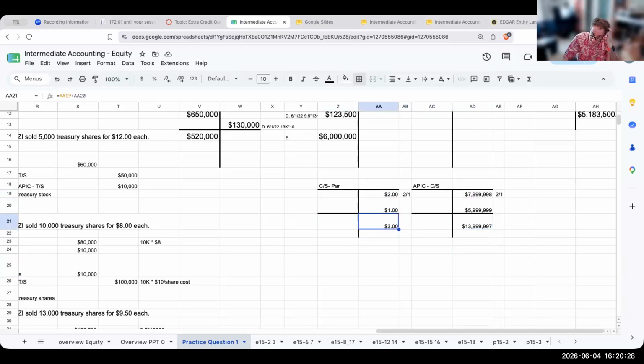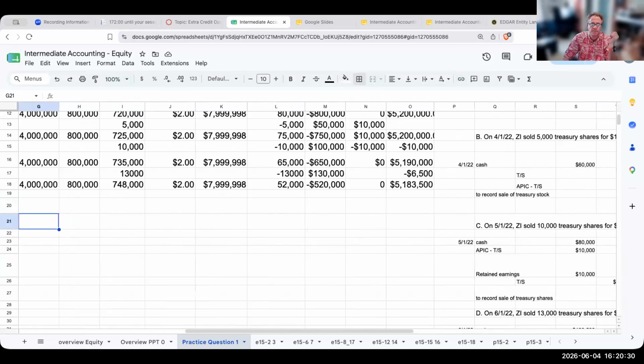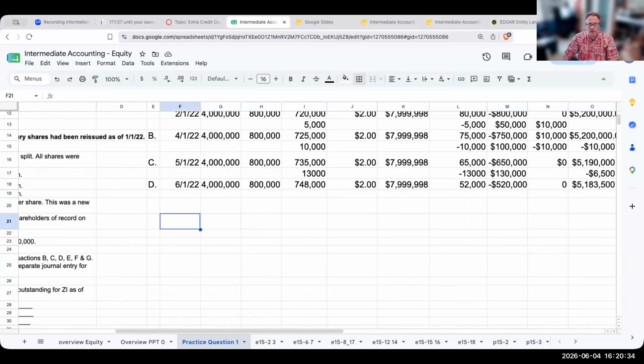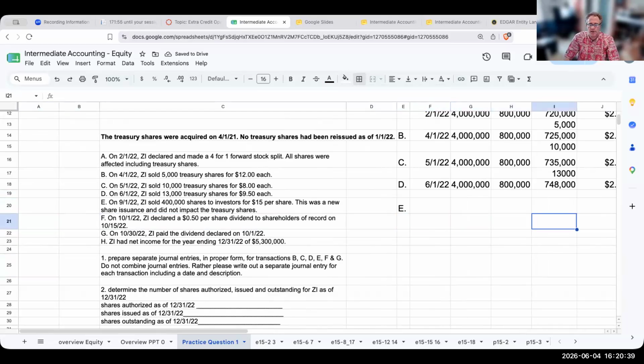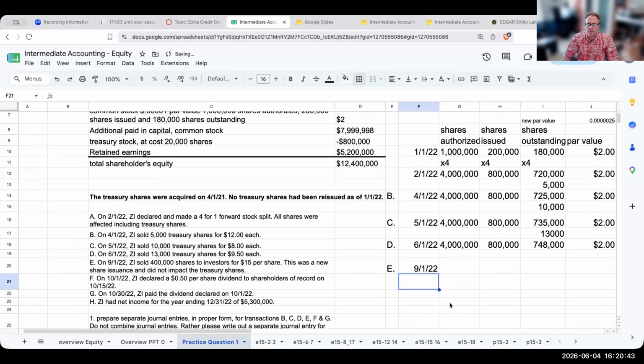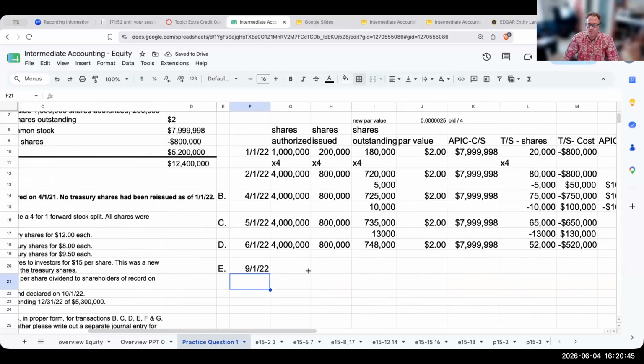But let's take a look at what's happening over here. When it comes to letter E, this was on 9/1/22. The shares authorized are not changing at all.